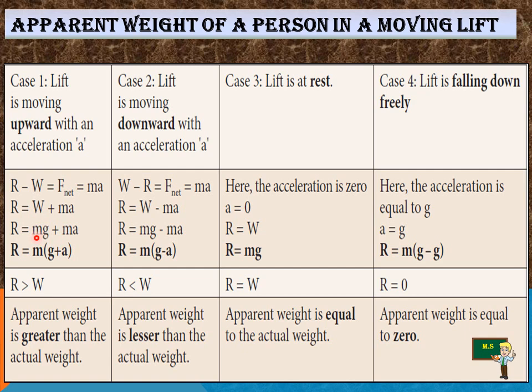You can take m as a common factor and add g plus a, which is very much greater than the actual weight. That means the apparent weight is greater than the actual weight.